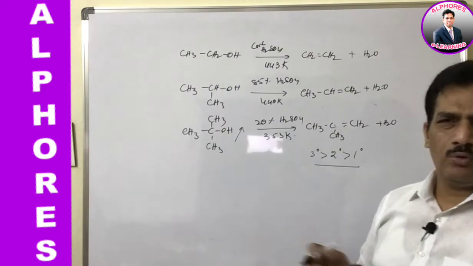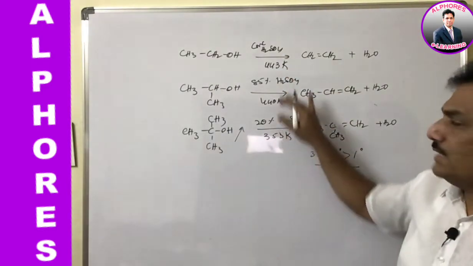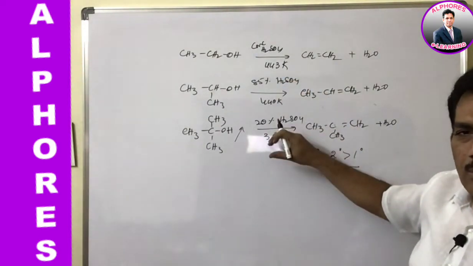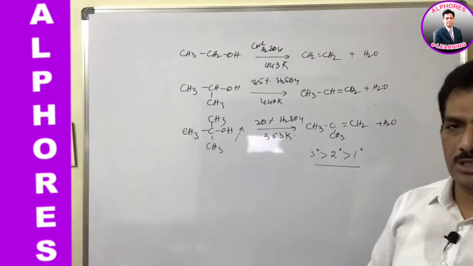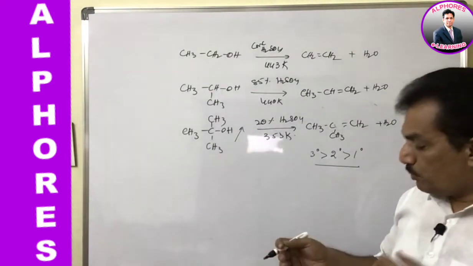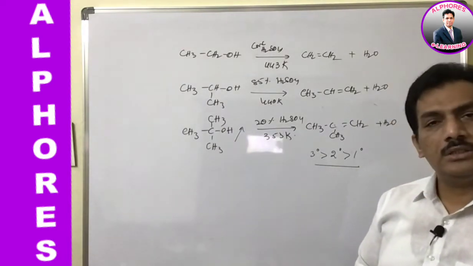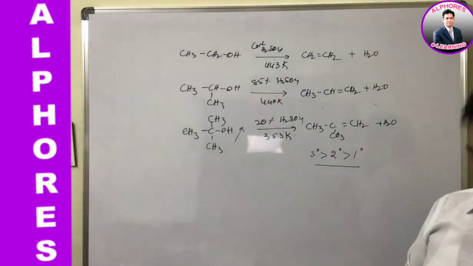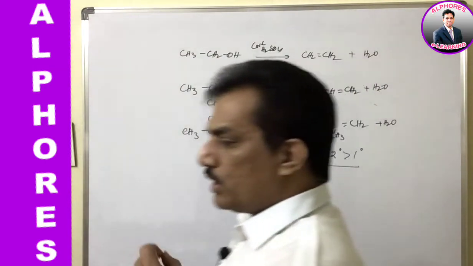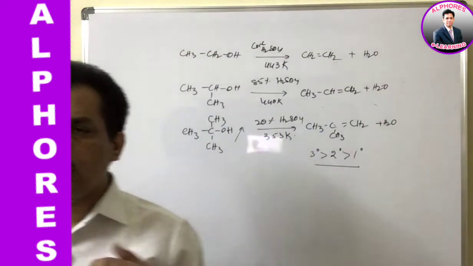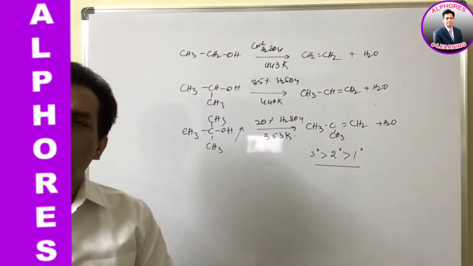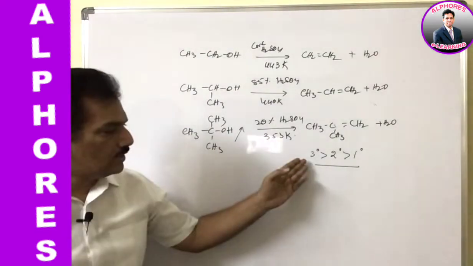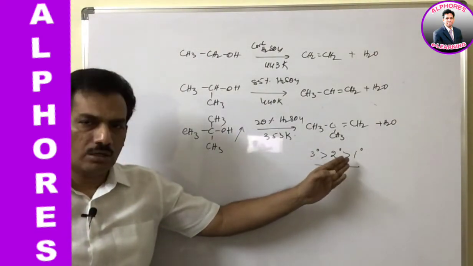Are you following? It is nothing but only the conditions that we are observing. As the drasticity, that is the intensity of the condition, is decreasing, it means this substrate is supporting the elimination. Are you following? And that support for elimination is proportional to the degree of the alcohol. When compared to primary, secondary alcohols are more easy to go for elimination, and when compared to secondary, even tertiary alcohols are still more easy to go for elimination reactions. Are you following? So that's why the reactivity for the elimination reaction follows the order like this.